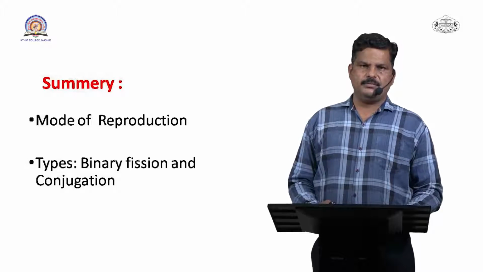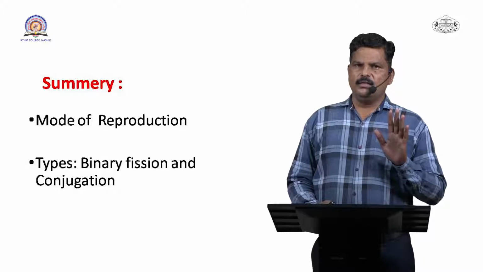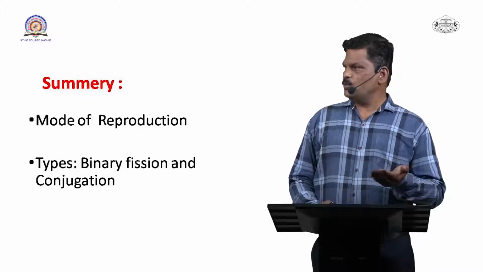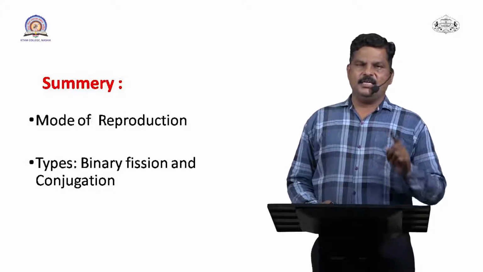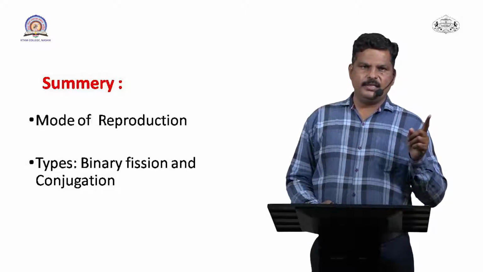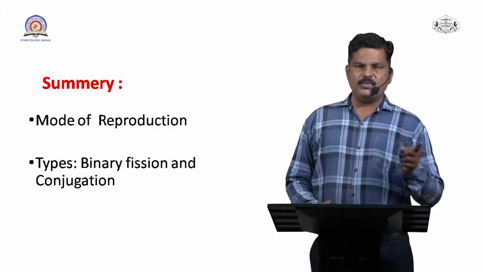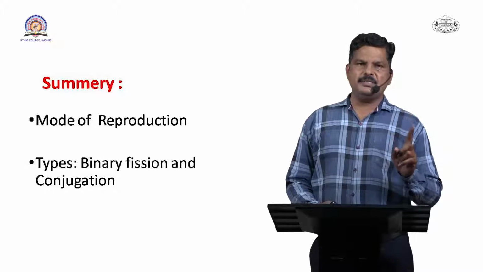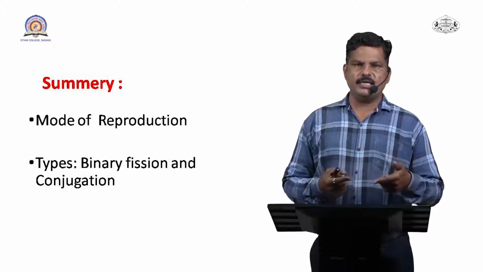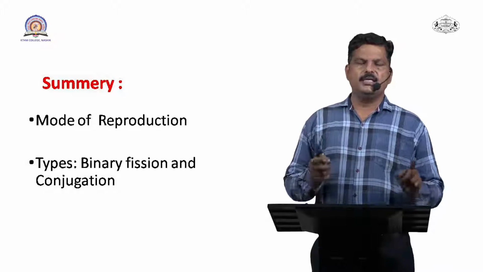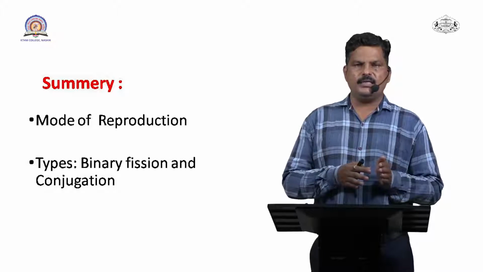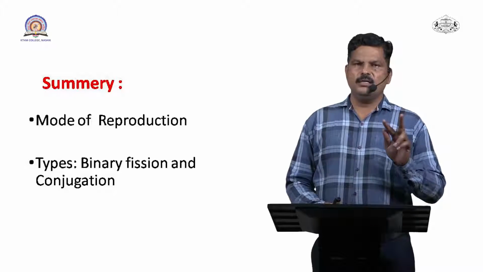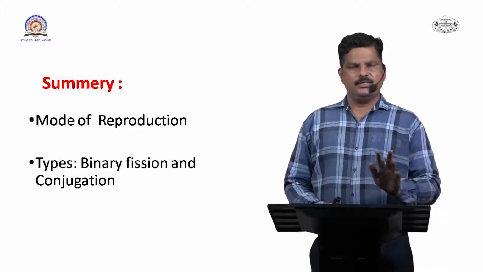The difference between conjugation and binary fission is very important. In binary fission a single organism produces a new organism. In conjugation, two paramecia unite, exchange nuclear material and produce new organisms. This is the major difference.